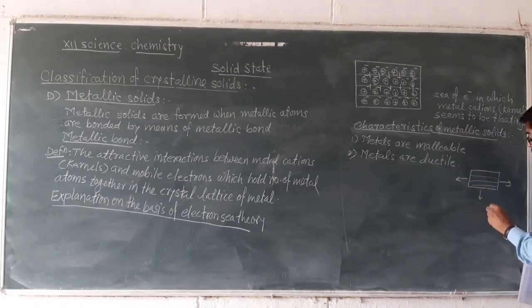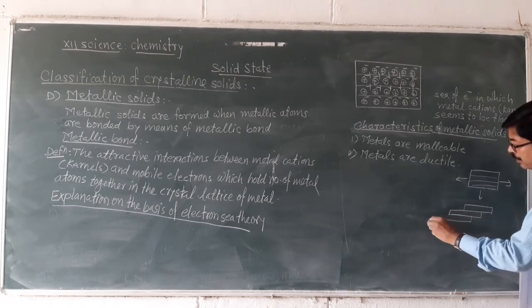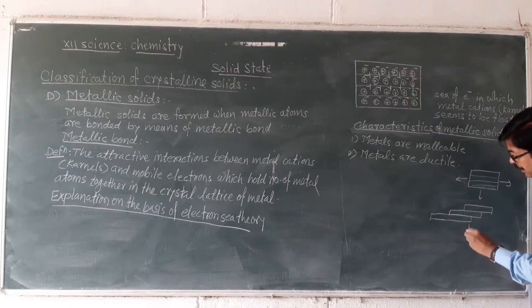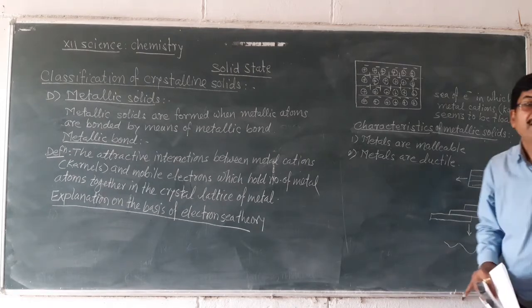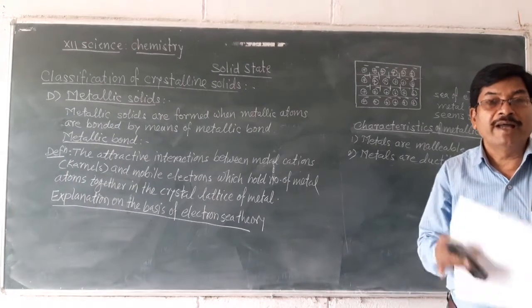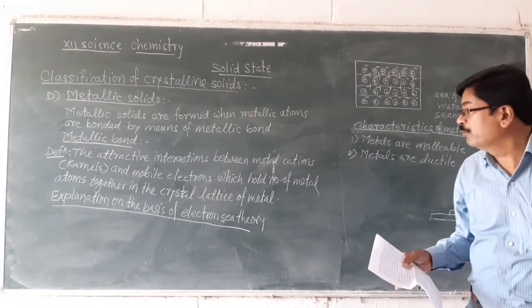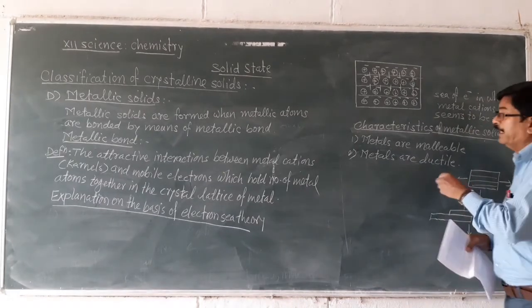What happens again? These layers get shifted one over another, and finally they get converted into wire. The property of metals by which wires can be drawn from metals by applying shearing force is called ductility.